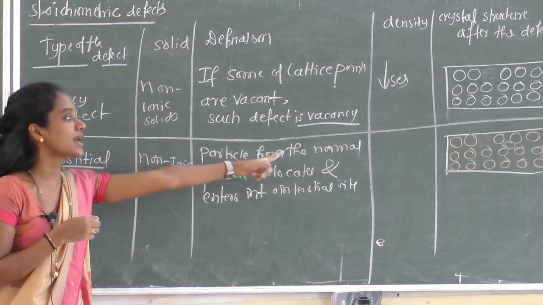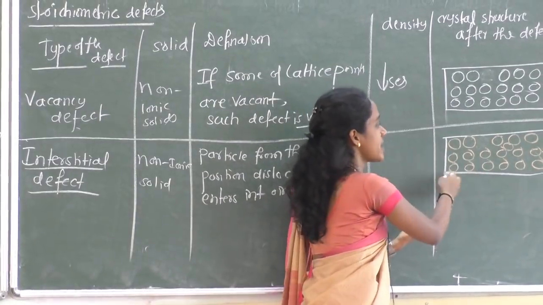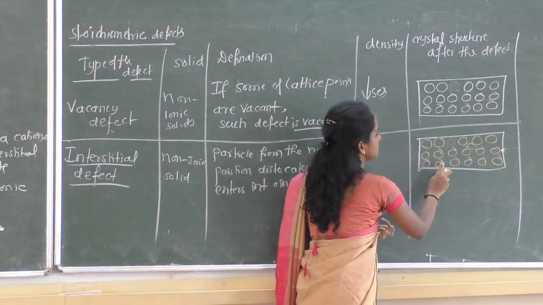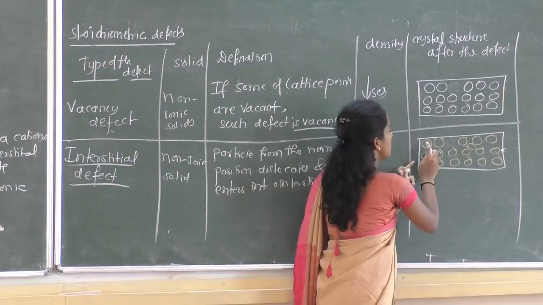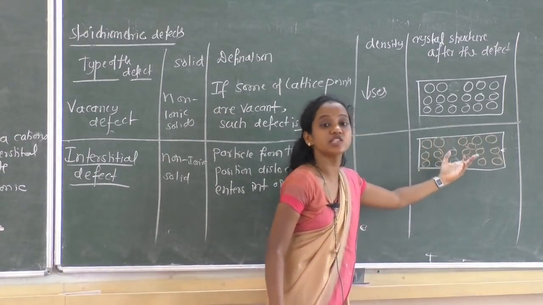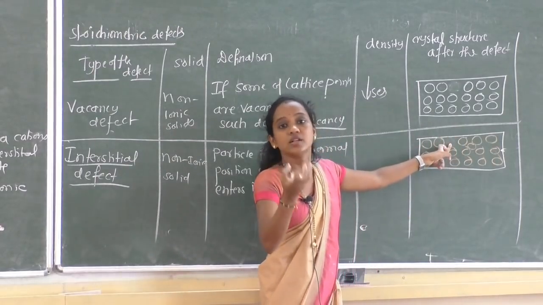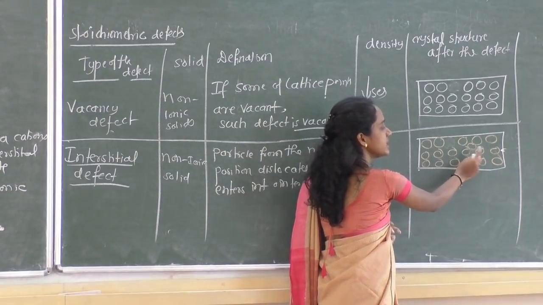Now what happens to the density of this crystal? Initially how many particles are there? See, 1, 2, 3, 4, 5, 6, up to 14, 15, 16. You may count here. After the dislocation, is there any change in the number of particles? No, just the particle changed its position and entered the interstitial site.